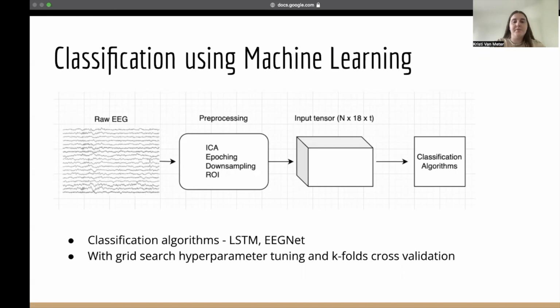sounds. We hoped that machine learning models would be able to pick up on the nuanced patterns not recognized using other analytic techniques. The classification models we focused on were LSTM, a recurrent neural network, and EEGNet, a convolutional neural network designed for feature extraction and classification of EEG data.